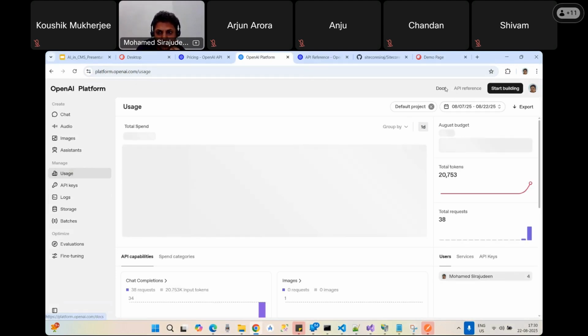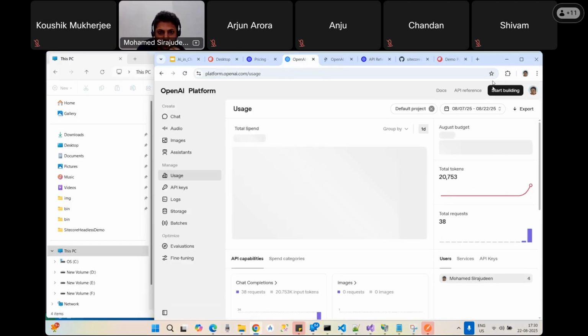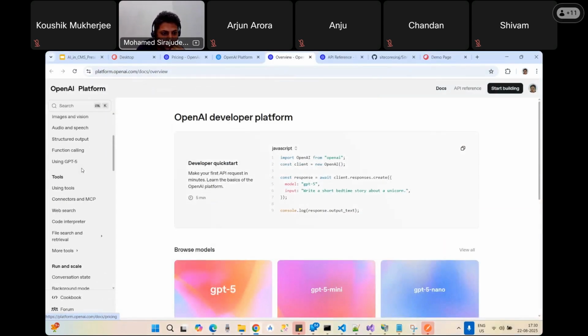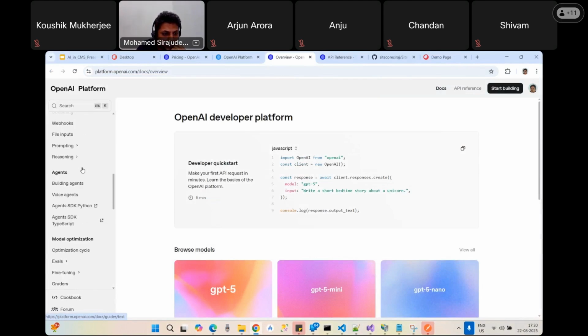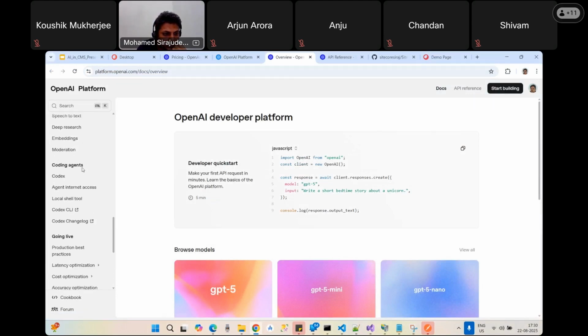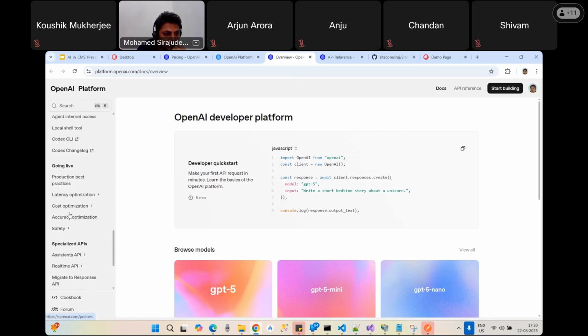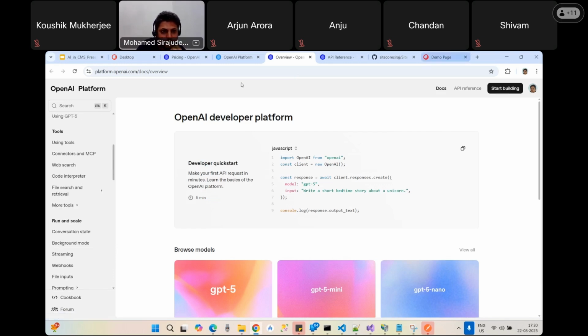And they have a document as well. If you go into this document, if we have the patience, we can go and read this. If you see something like assistant API, real-time API, and some other APIs, they have good documentation as well. And I wanted to show one thing.